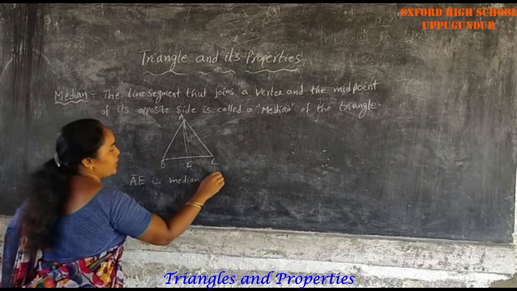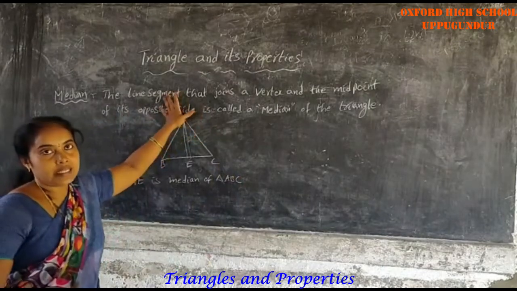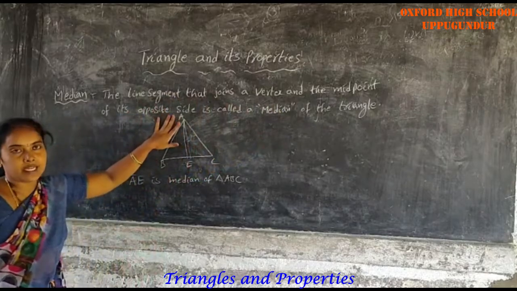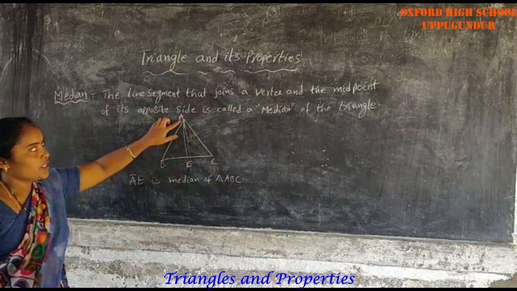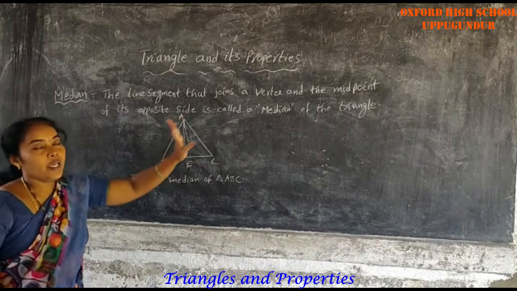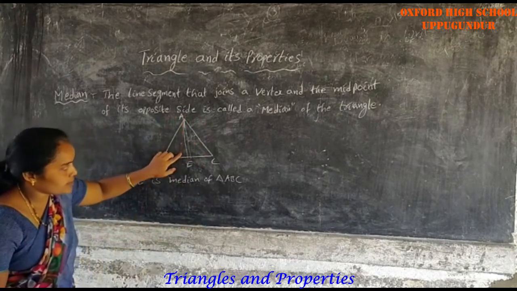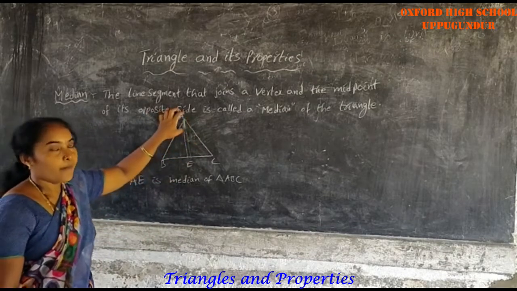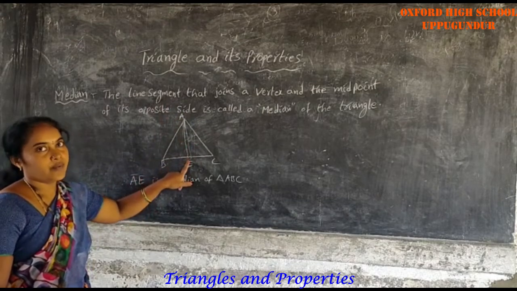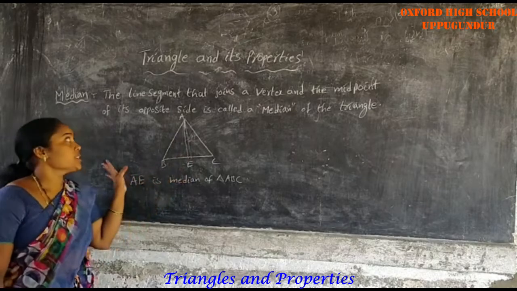See, the line segment that joins a vertex A and the midpoint of its opposite side, the opposite side means BC, the midpoint, is called a median of a triangle. Altitude means exactly 90 degrees. Here median means midpoint. 5 centimeters given means exactly 2.5 centimeters. 4 centimeters given means exactly 2 centimeters. Understood? This is median.